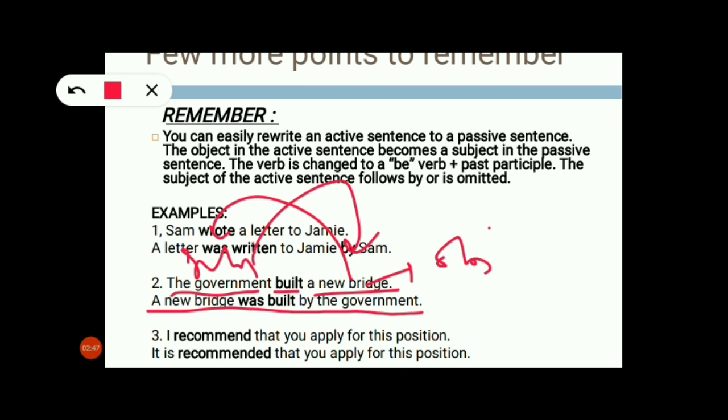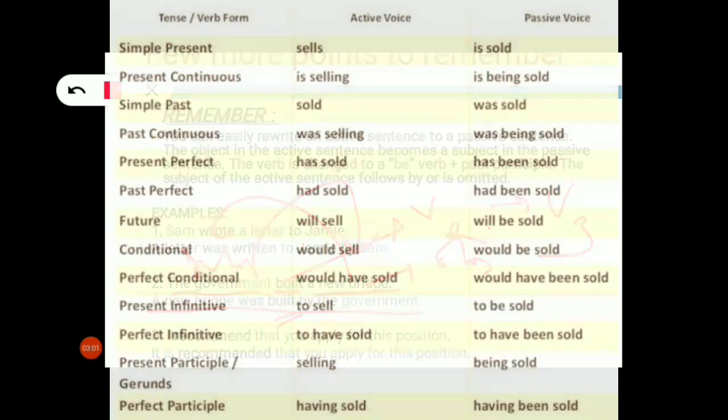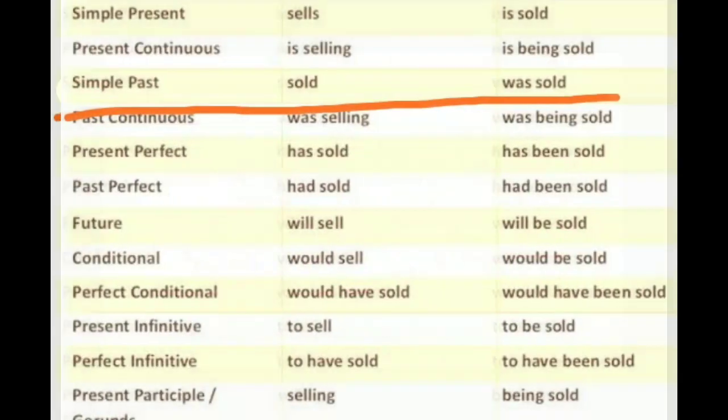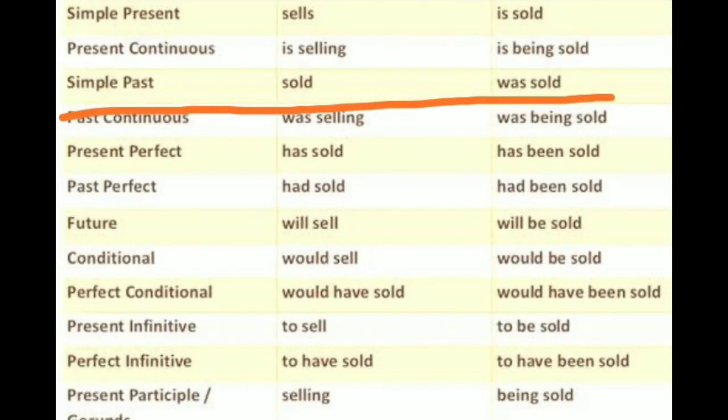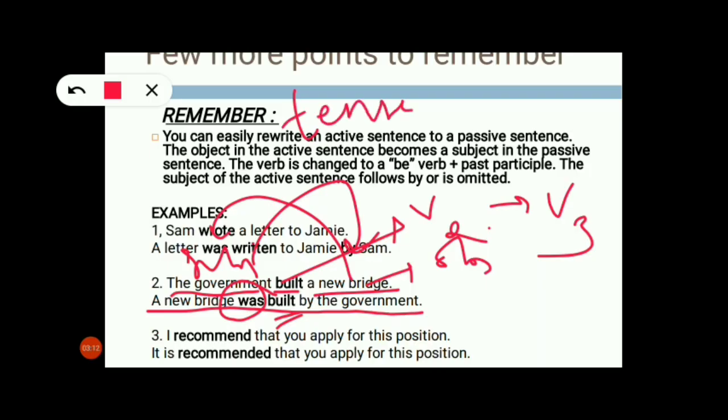Built is in the V2 form here, which is converted to the V3 form. Built and built are the same in V2 and V3, but V2 is the past tense, so for past tense the helping verb used is was. Remember, the tense remains the same. The answer is: a new bridge was built by the government. The preposition by is also used here. I hope this is also much clearer to you.